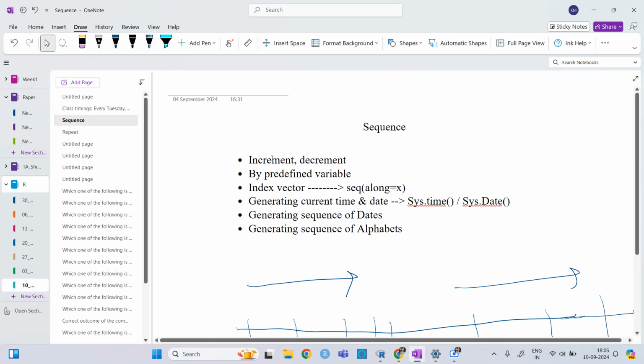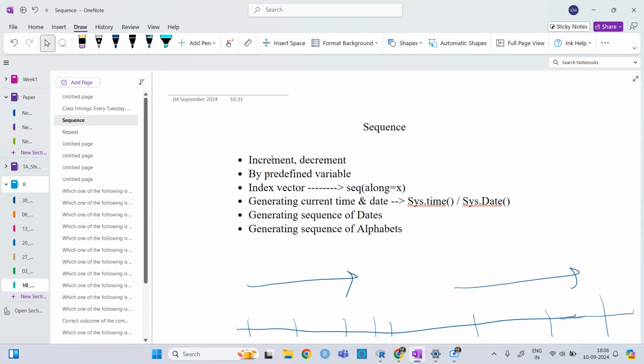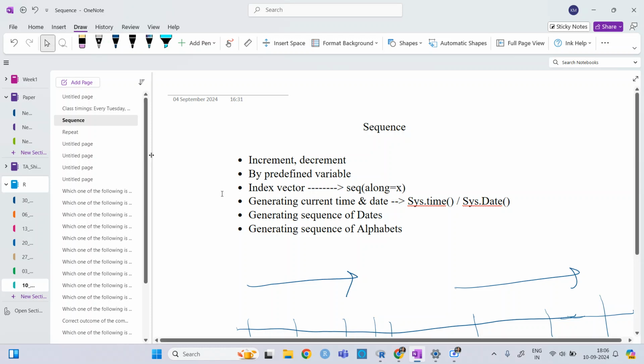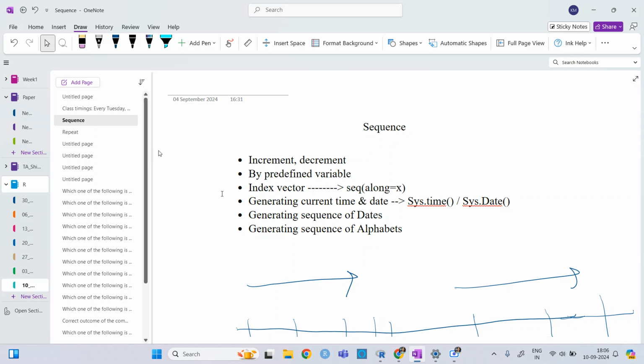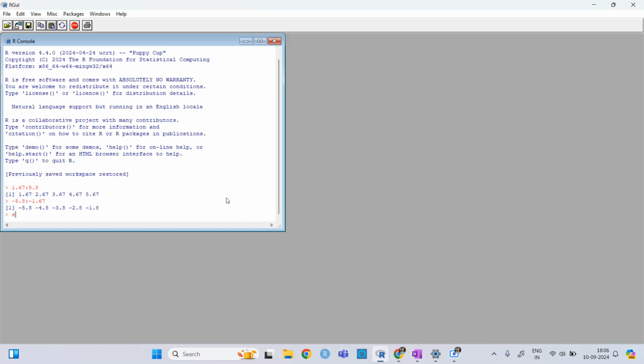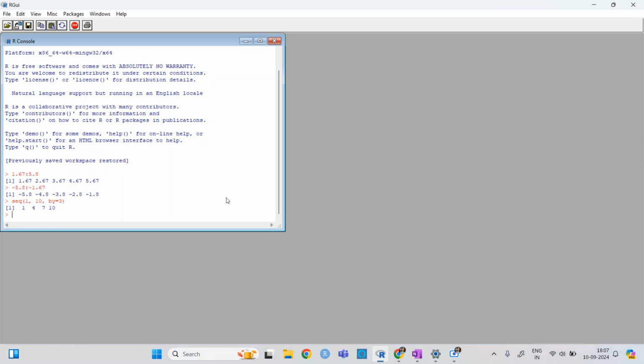So again, what we learned in the last class: we already did some examples of sequences, from one to this, and then dividing by the step we want. If we want to divide by two, then we can. So here, if I write sequence from 1 to 10 by 3, then it will do 1, 4, 7, 10, just by addition.